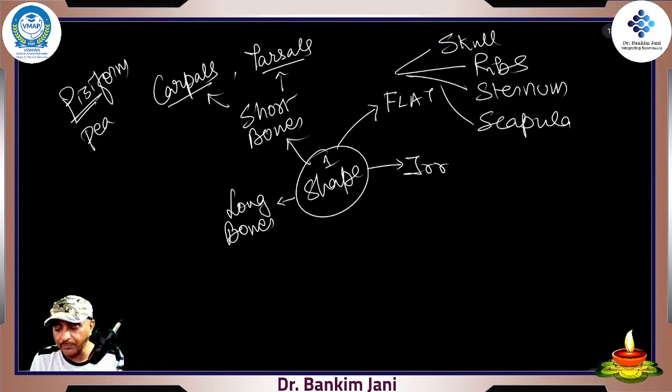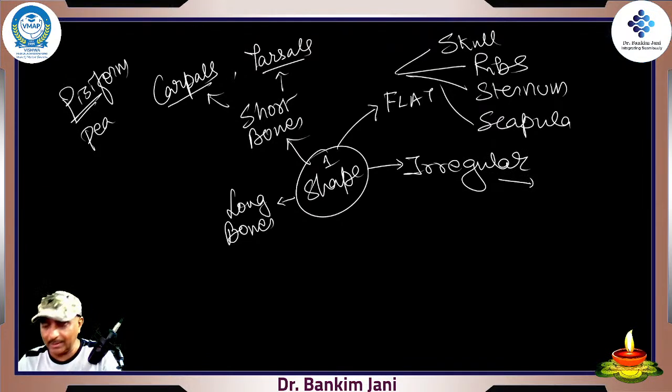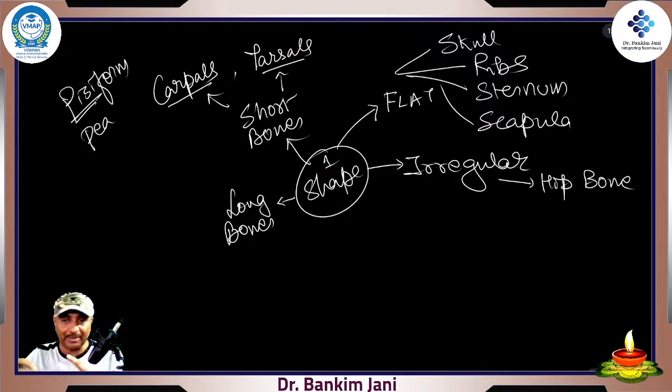Then you will come across a few irregular bones, those which have no particular shape. One of the biggest is the innominate bone, or the hip bone. It develops from a combination of three bones: ilium, ischium and pubis. When we discussed the lower limb, we saw that they are separate and gradually merge, forming one complete bone. The scapula, by contrast, is triangular in shape.